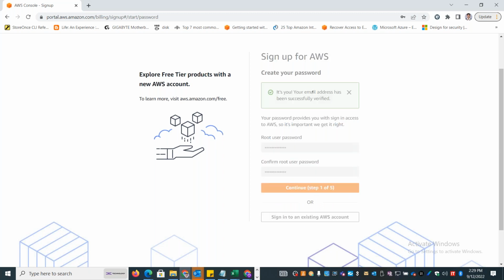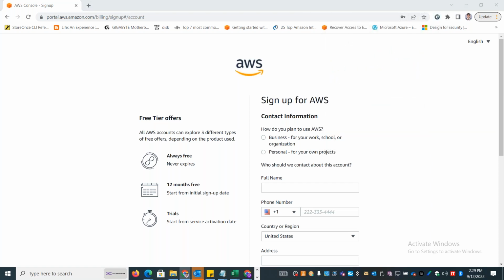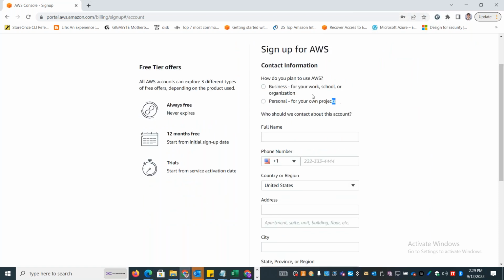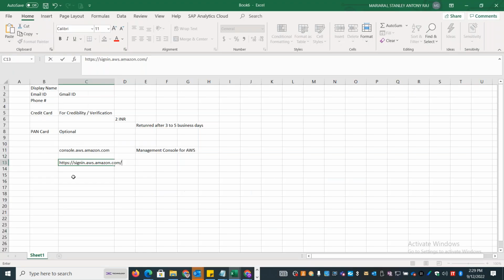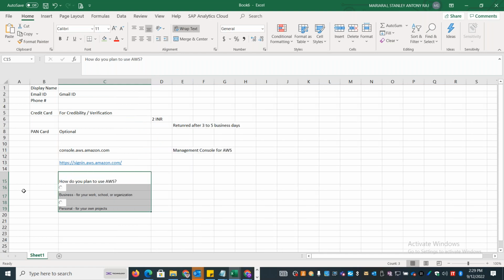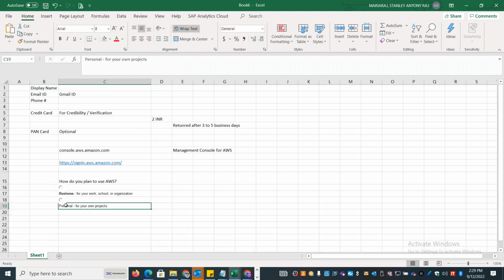I'm continuing to the next step. So here is where it will ask you whether you are creating the account for personal use or business use. Personal use is mainly for project POC, learning and development and so on. But the business account is mainly for running an organization, or if you are starting a new startup company, you have to select the business option. So here for practice, you can just go and choose the personal option.